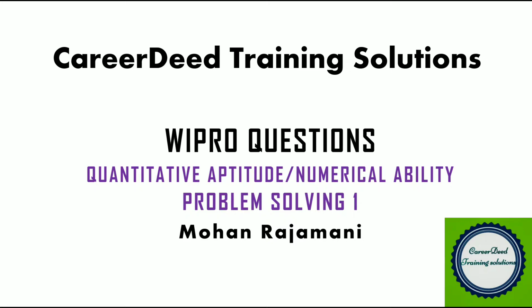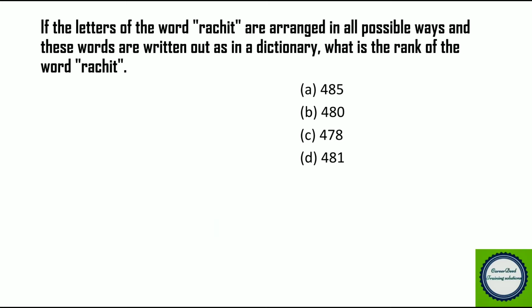Now we have our first question. If the letters of the word Rachit are arranged in all possible ways and these words are written out as in dictionary, what is the rank of the word Rachit? So first we have to arrange the letters of the word Rachit in ascending order. So if you arrange the letters in ascending order, we get A, C, H, I, R and T, right?